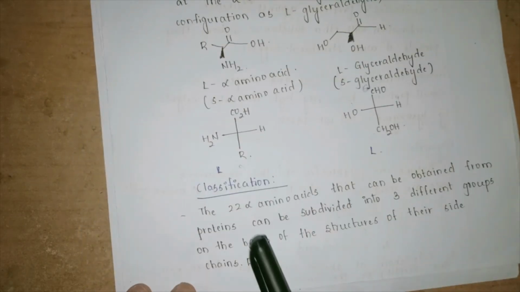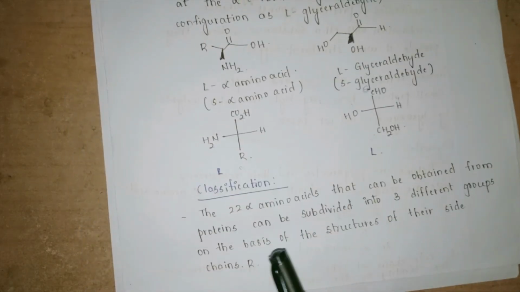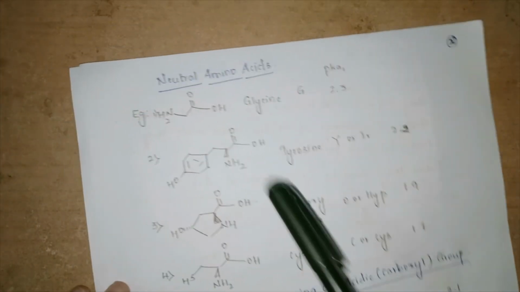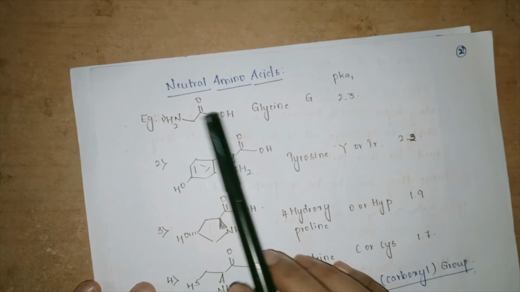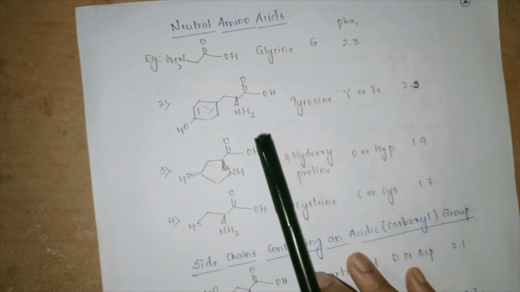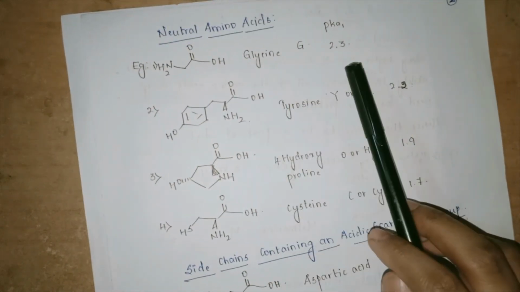Now the classification is commonly based on the 22 alpha amino acids, which have some substitution, but 20 are classified, which are again subdivided into 3 different groups on the basis of the structures of their side chains. Now what are these? If there is only one NH2 and one carboxylic group, then the system is said to be a neutral amino acid. The pKa of glycine is 2.3.